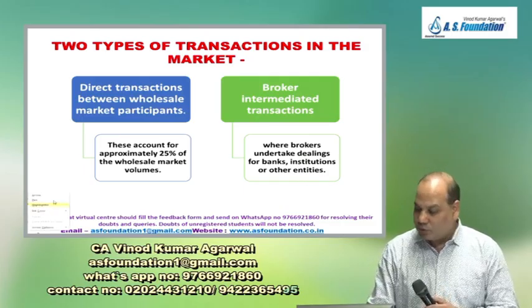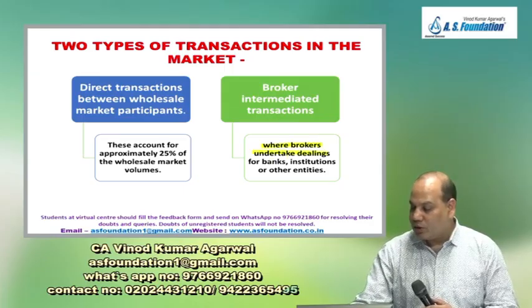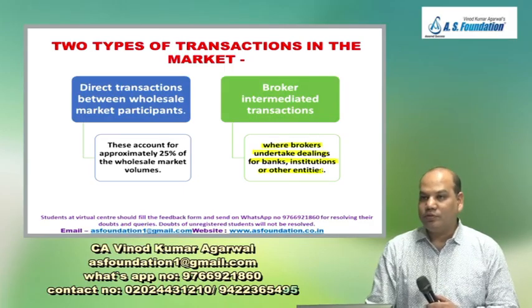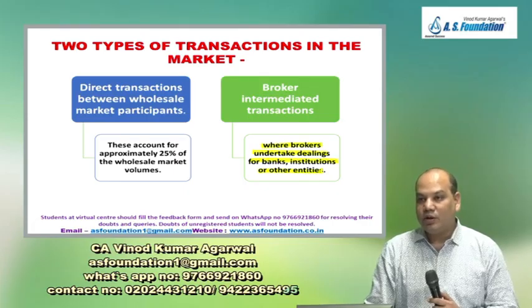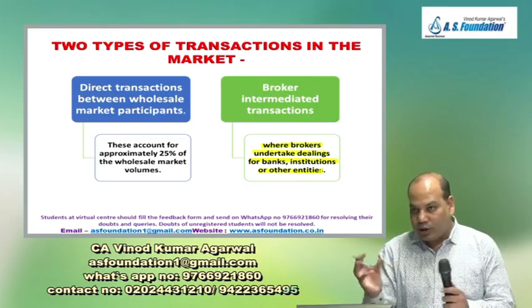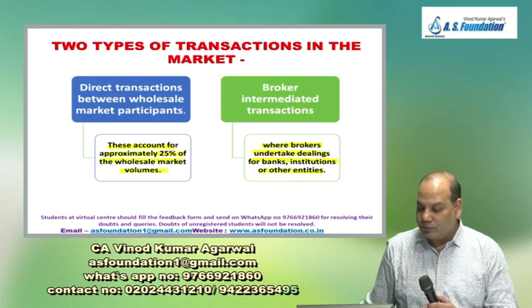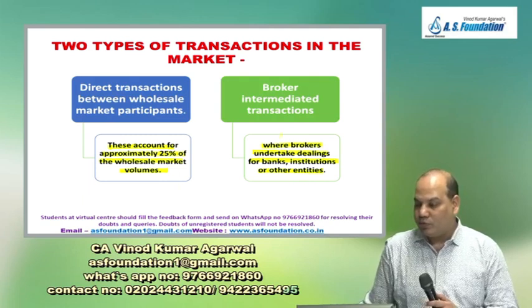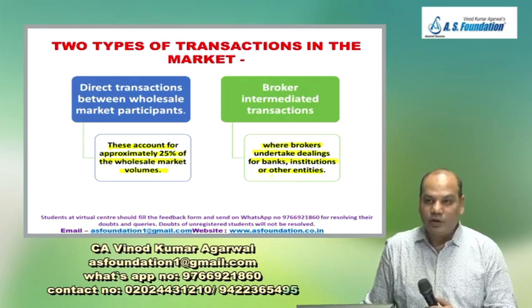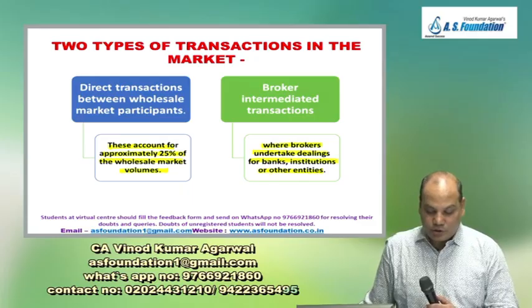In fact, this is also a big market. You can become a broker of debt securities also, because the volume is very high, and then you can help in arranging the deals. Direct transactions account for roughly 25% of the wholesale market volume, which means 75% of the market is dominated by brokers.